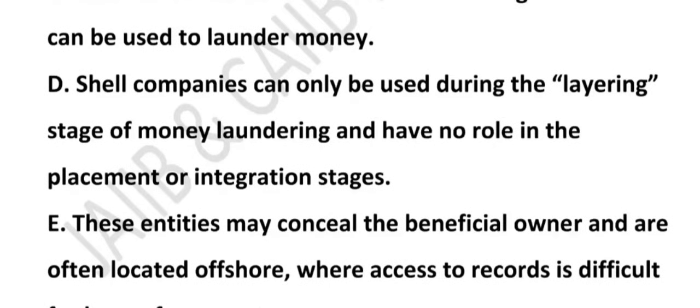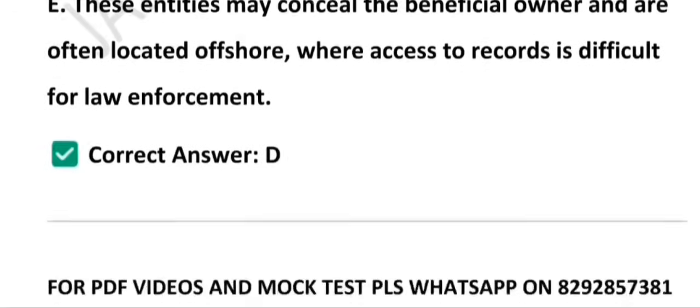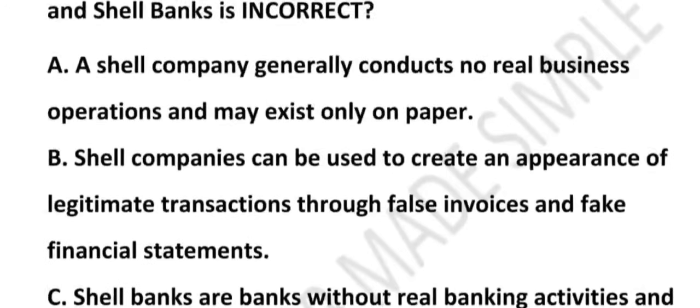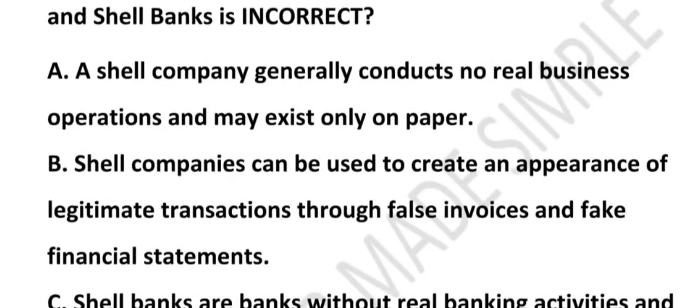For example, a criminal owned a Panama shell company, but no one can prove it. Like a masked robber, you see the crime, but not who did it. So what we learned from this discussion is that shell companies are fake businesses, not real operations. First point, that is option A. It is used for fake transactions, that is called false invoice.